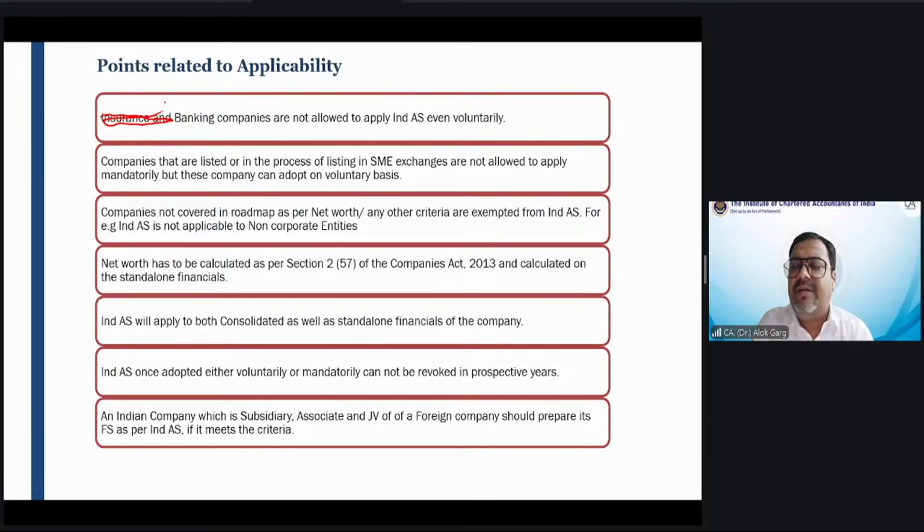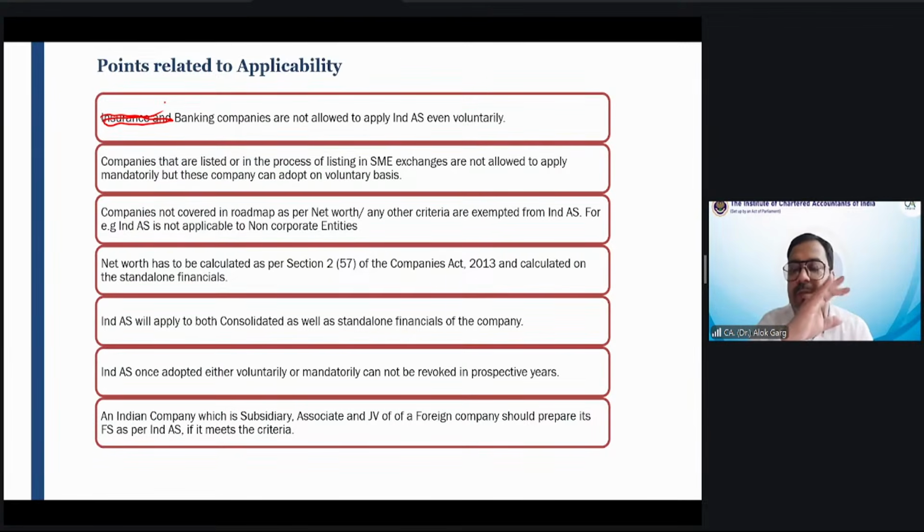It's a private limited entity with net worth less than 250 crore. Very small entity, but it is a subsidiary of the US parent. Now the question is whether Ind AS is applicable to this subsidiary in India.